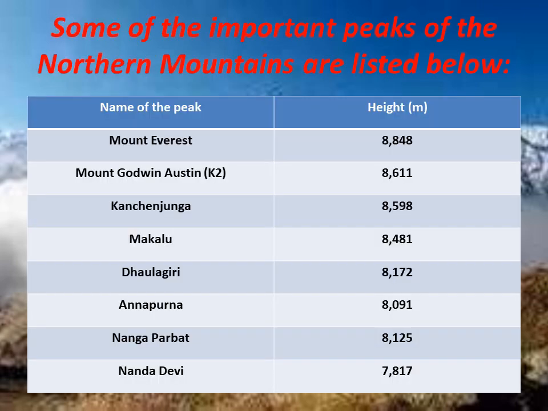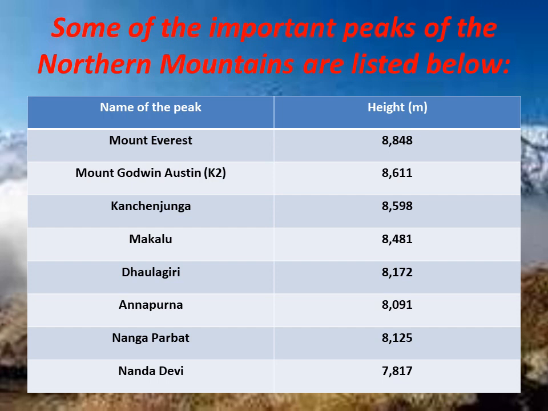Children, let us see some of the important peaks of the Northern Mountains, listed below. Name of the peak: Mount Everest. Its height is 8,848 meters. K2, Mount Godwin Austen.